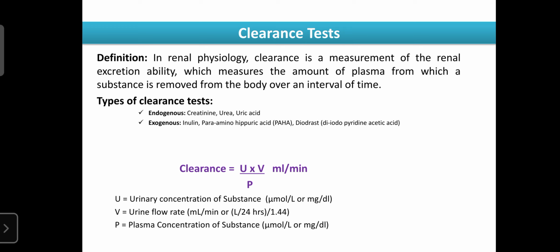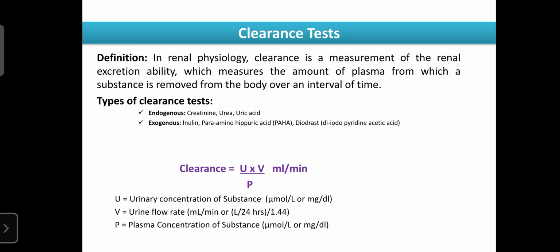They do not modify the body function, and they are not metabolized anywhere in the organs including the liver. So monitoring these substances in plasma as well as urine is helpful to assess the renal function. So that's why these exogenous substances are also considered for the kidney clearance test.